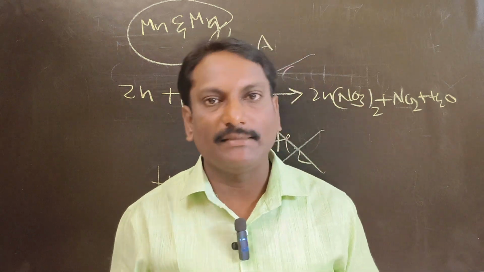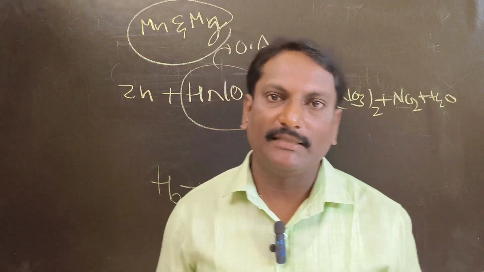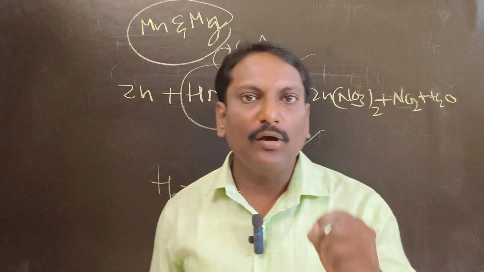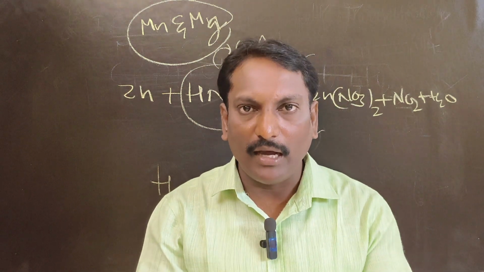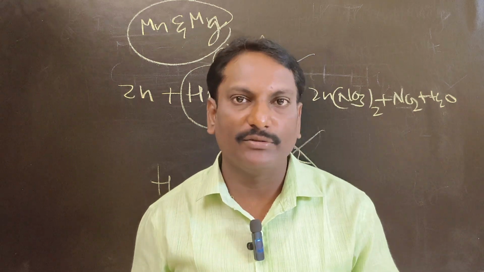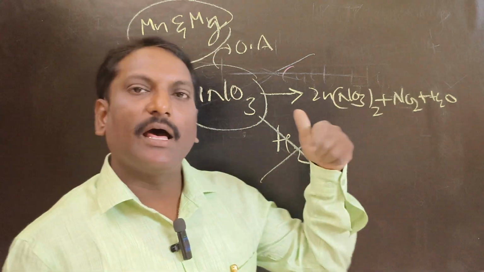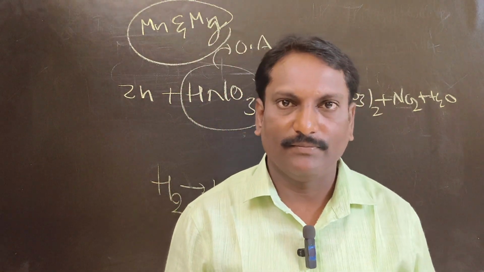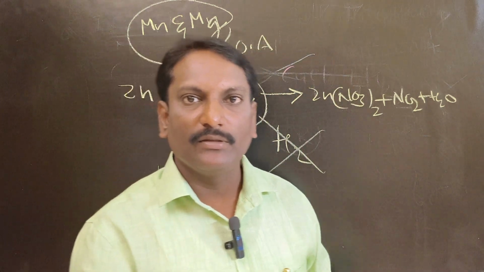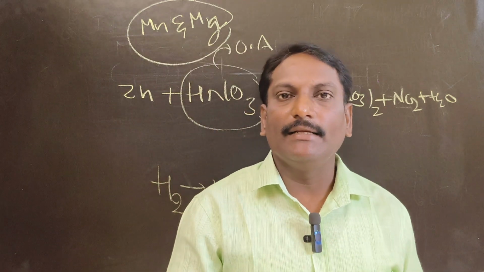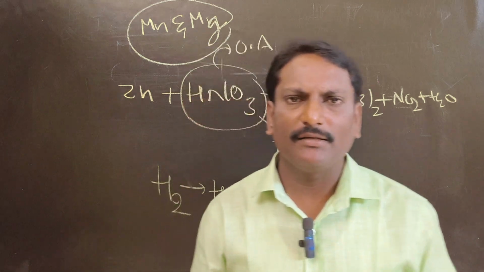Exception number 2, from the point of view of acids. Generally acid reacting with a metal gives salt plus hydrogen gas, whereas nitric acid doesn't. Because nitric acid is a good oxidizing agent, it oxidizes the evolved hydrogen to water. There is no evolution of hydrogen gas, and the acid itself is reduced to nitrogen dioxide or nitrogen monoxide or nitrous oxide. So these two are very important exceptions. Is it clear to you? That's the first chemical property, that is metals with acids. I hope you understand. Is it clear?